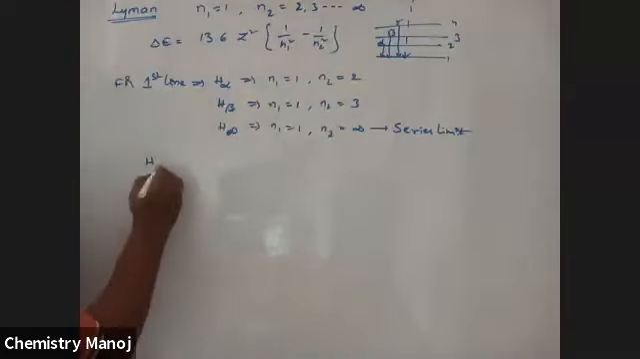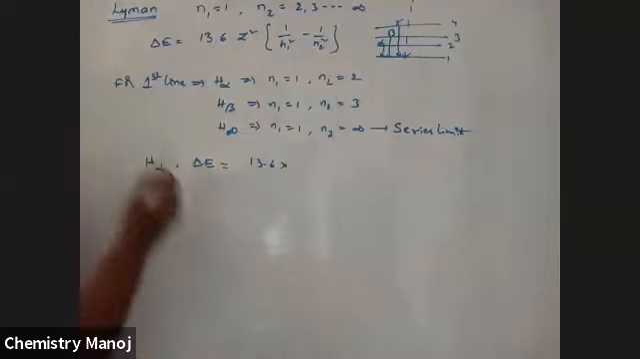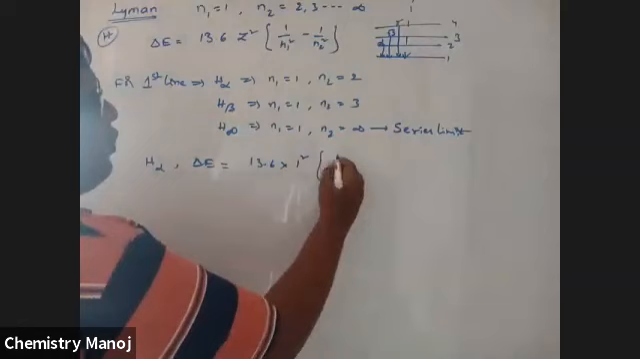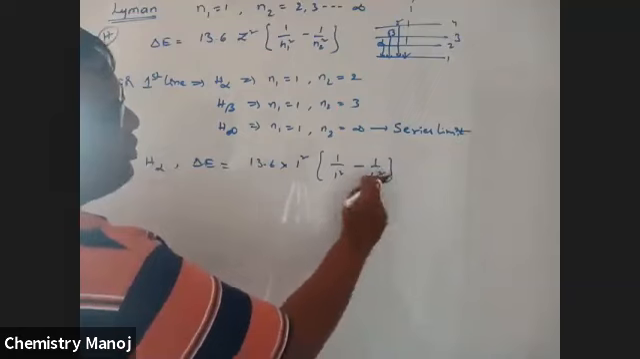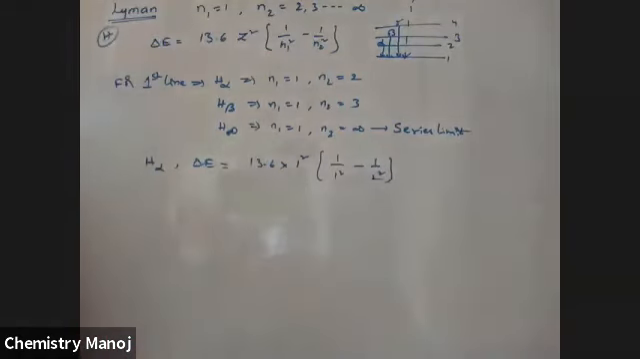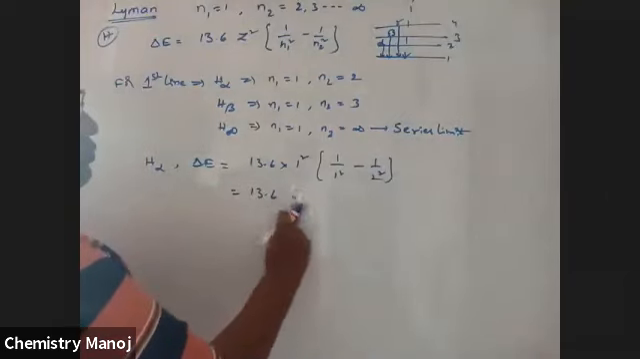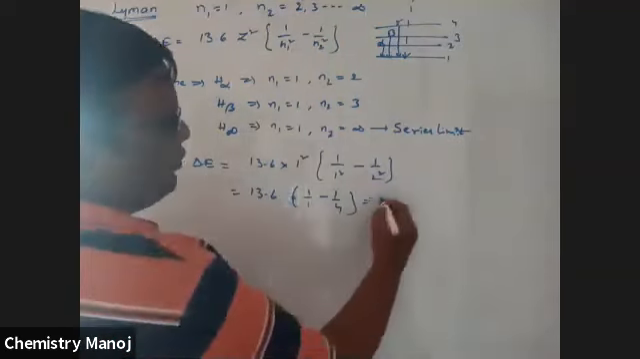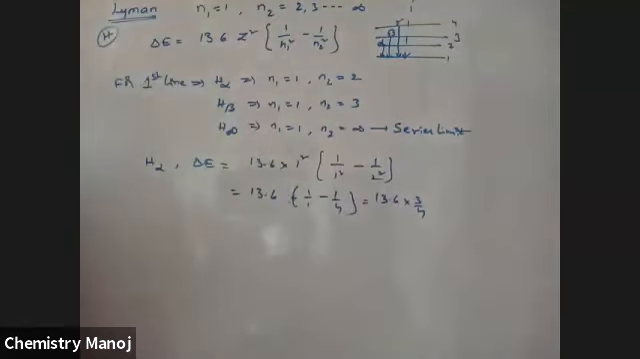For the H alpha line, delta E is equal to 13.6 into Z square into 1 by N1 square minus 1 by N2 square. I am taking the hydrogen atom, so Z is equal to 1, and N2 square is 2 square. That is 13.6 into 1 by 1 minus 1 by 4, where 4 is the LCM, giving 3 by 4. So 13.6 into 3 by 4.